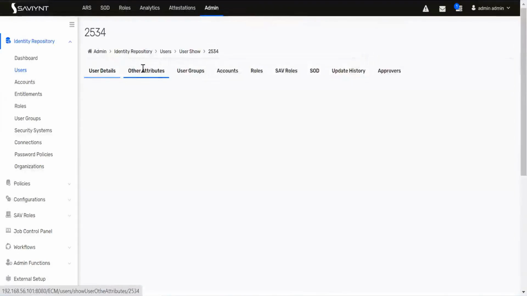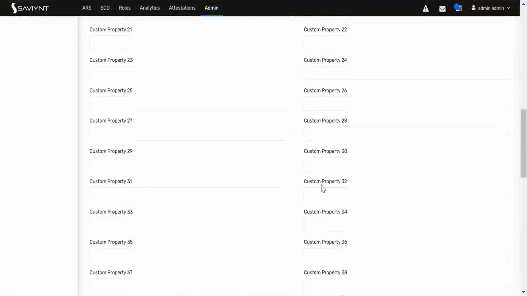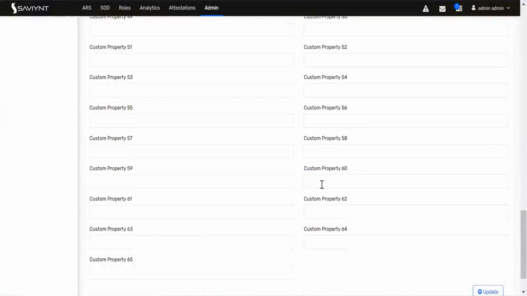So at that time, simply, you can go to the other attributes. You have a lot of custom properties. This custom property, you can leverage it. Ideally in real time all the custom attributes will be used for different purposes.